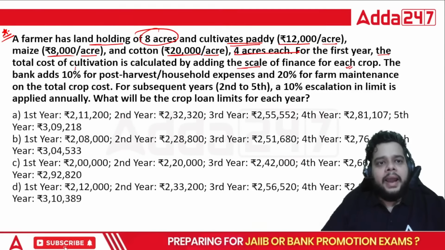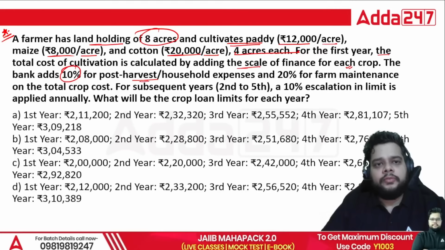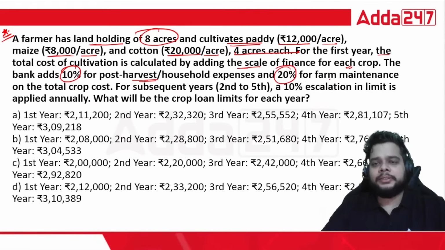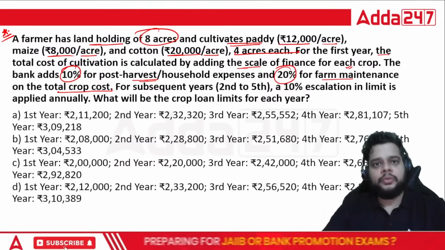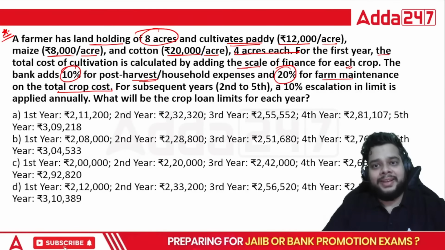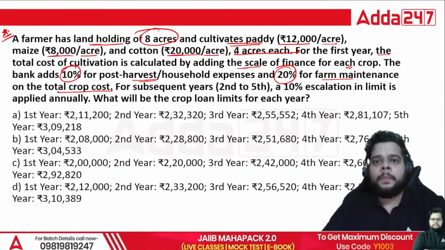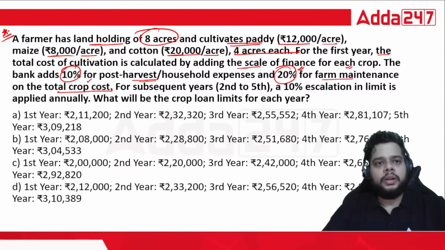The bank adds 10% of the post harvest or household expenses and 20% for farm maintenance on the total crop cost. So the bank also adds 10% post harvest household expenses, the consumption one which we were looking into when we talked about the KCC limit question previously also, and 20% for farm maintenance on the total crop cost.